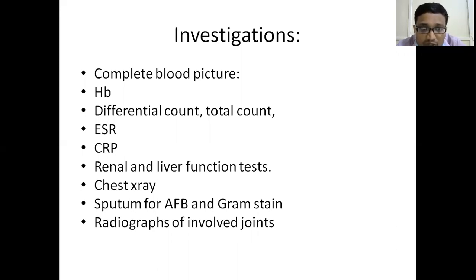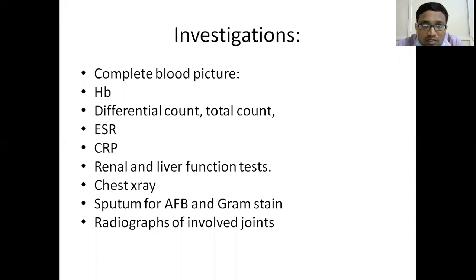And even though we are having a skeletal tuberculosis, not pulmonary tuberculosis, sputum for AFB and Gram stain is to be sent as a routine. Even though the tuberculosis infection is in the skeleton, we have to screen the chest with a radiograph. Sometimes radiographs might miss, so we should have a sputum for AFB and Gram stain.